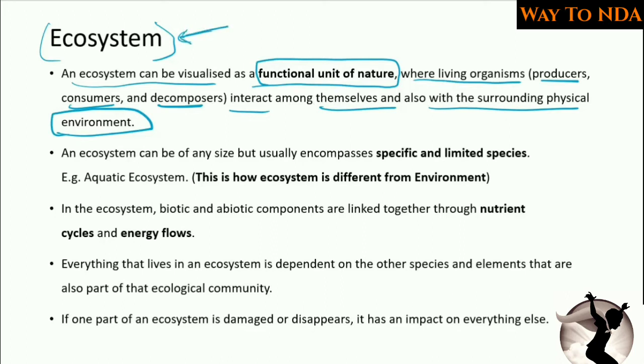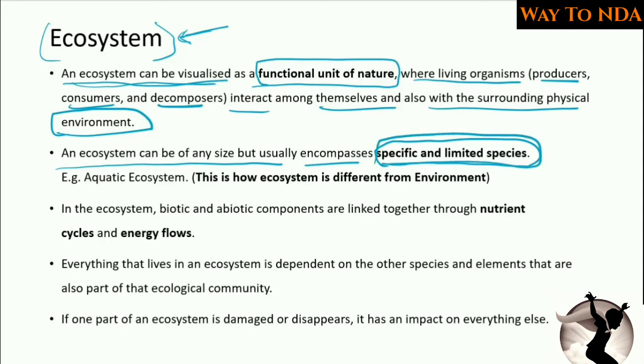The basic difference is they are dependent on each other and they have limited spaces, specific and limited spaces. In the environment there are a lot of spaces, but in a single ecosystem there are limited and specific spaces only. So an ecosystem can be of any size but usually encompasses specific and limited spaces. So this is the basic difference between ecosystem and environment. This is how ecosystem is different from the environment.